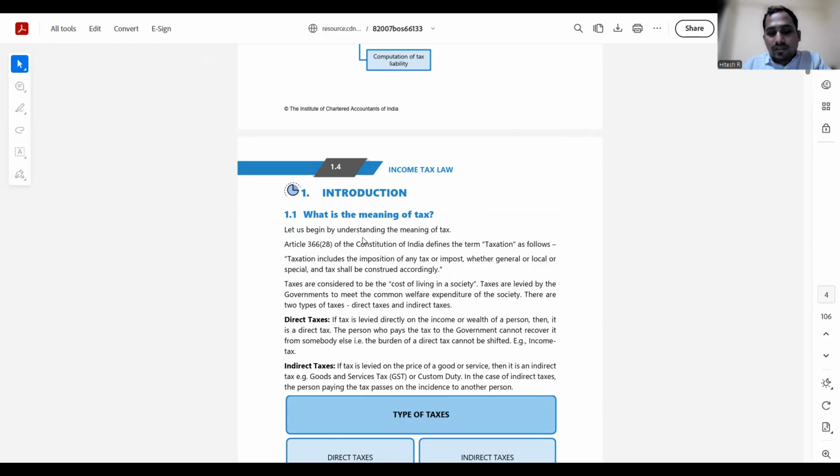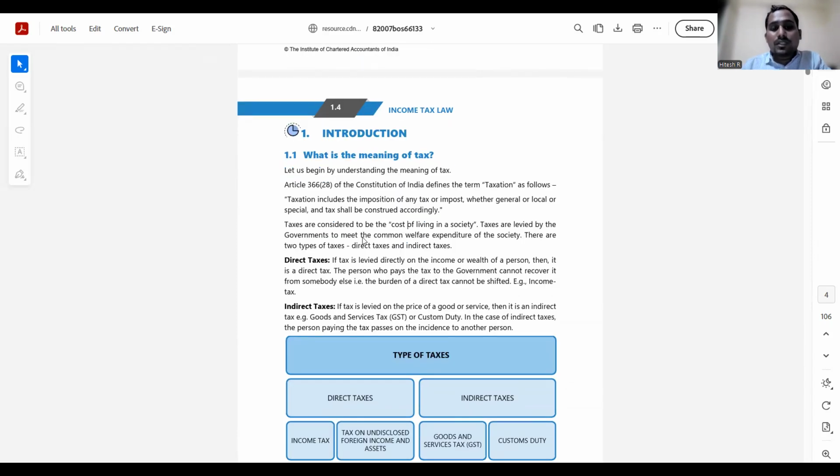So if the government is levying something, in that context, any levy will be constituted as a tax. Simple. Tax can be considered to be the cost of living in a society. What do they mean by tax being the cost of living in a society?